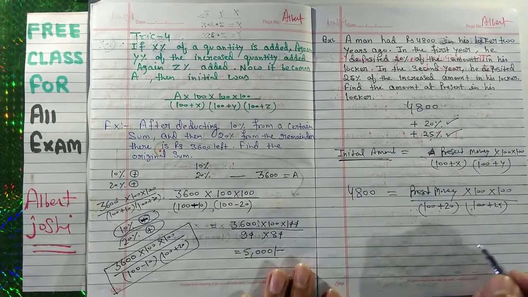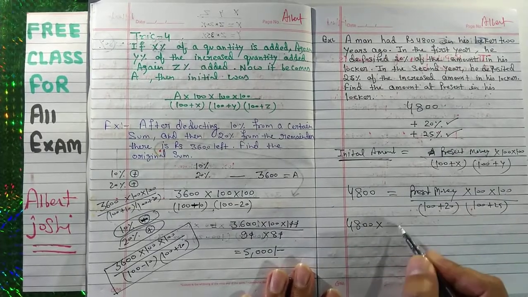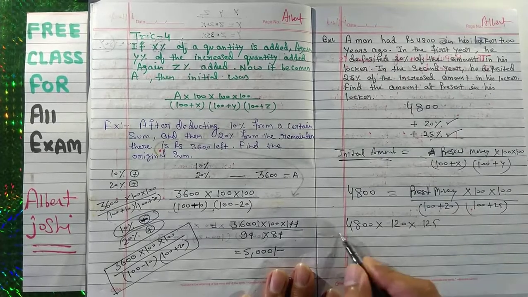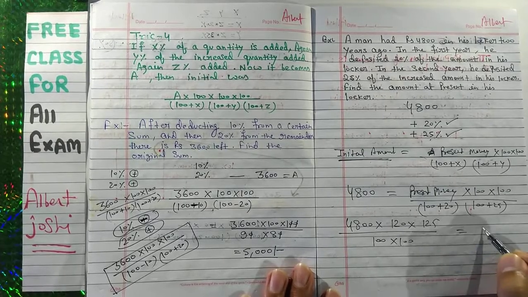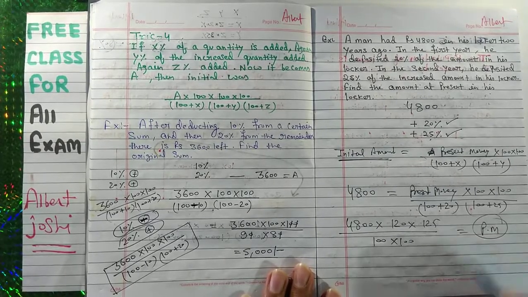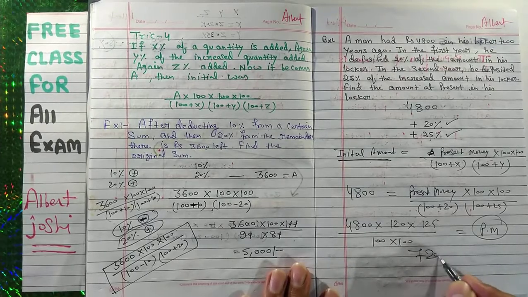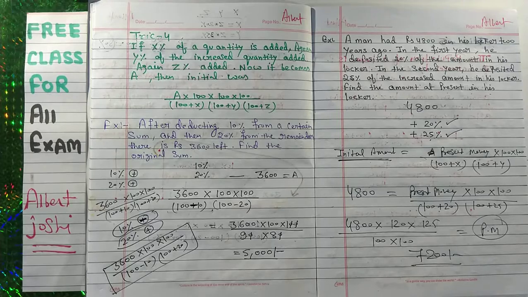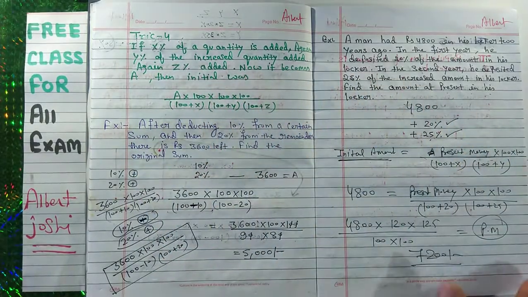If you solve, then this is 4800 into 100 plus 20, 120, into 100 plus 25, 125, upon 100 into 100 is equal to present money. So if you solve, then you will get 7200. This is your answer. So we are giving you the trick. With the help of the trick you can crack the exam.